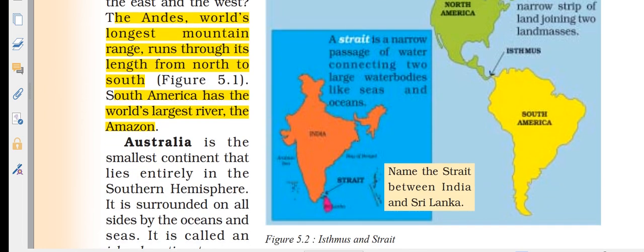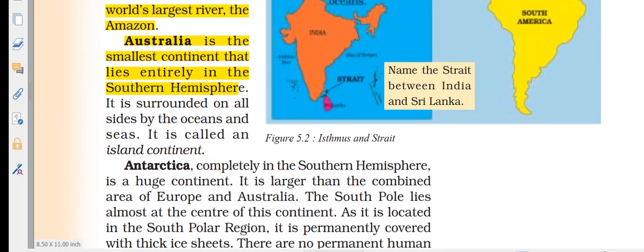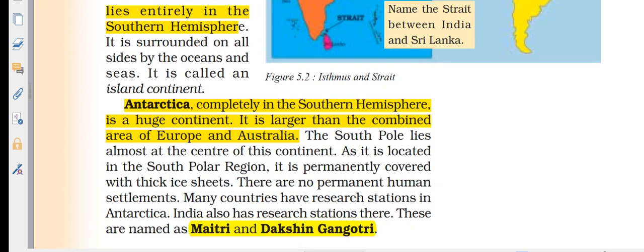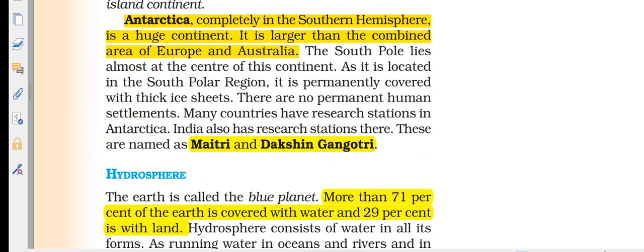Australia is the smallest continent and lies entirely in the southern hemisphere. Antarctica lies completely in the southern hemisphere, and it is a huge continent. It is larger than the combined area of Europe and Australia. The South Pole lies at almost the center of it. There is no permanent human settlement in this continent. Many countries have research stations in Antarctica. India also has a research station named Maitri.